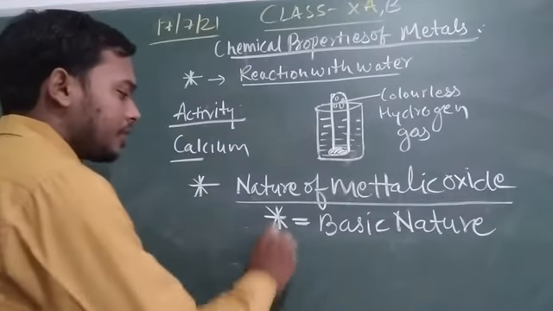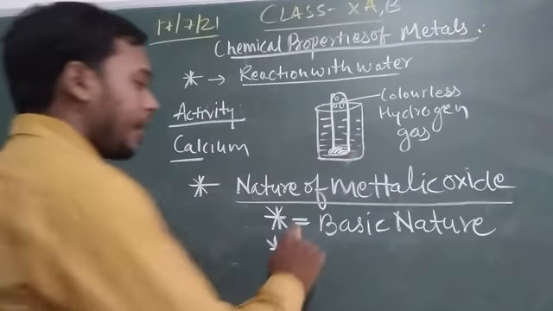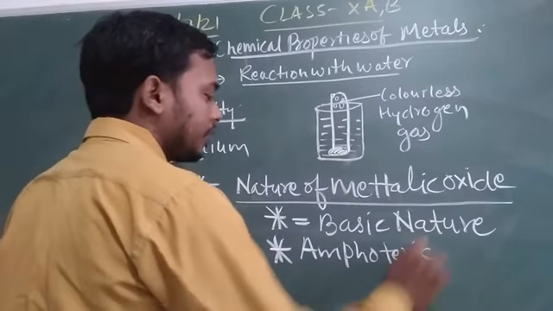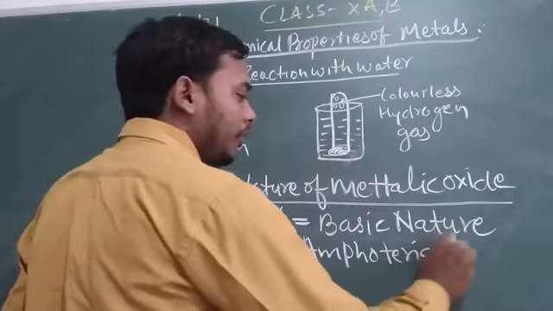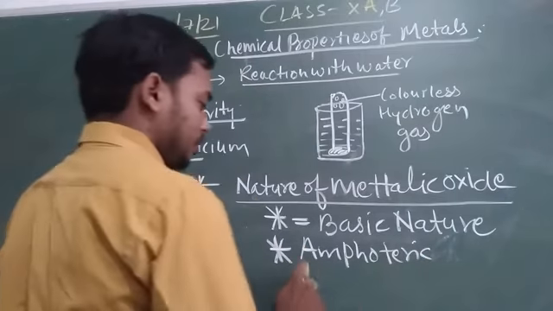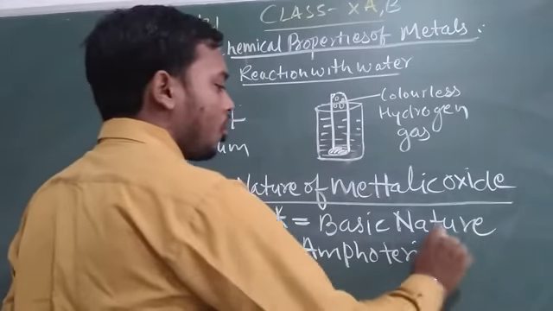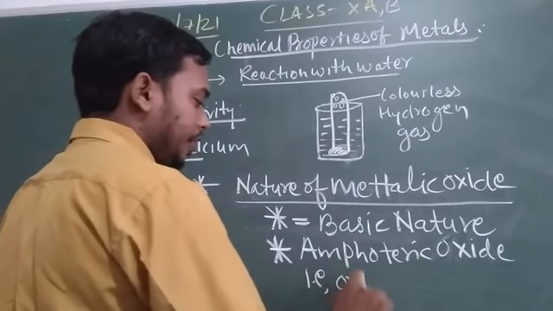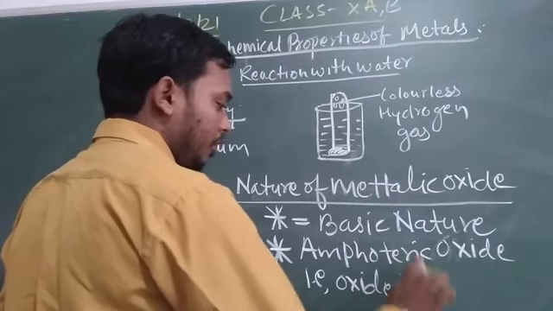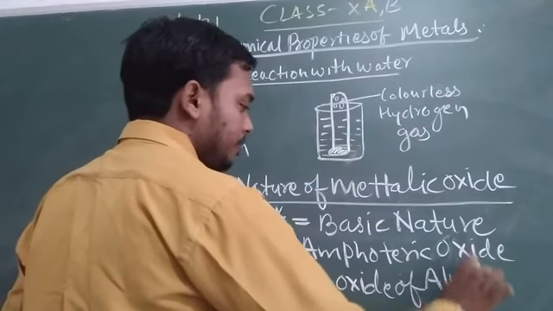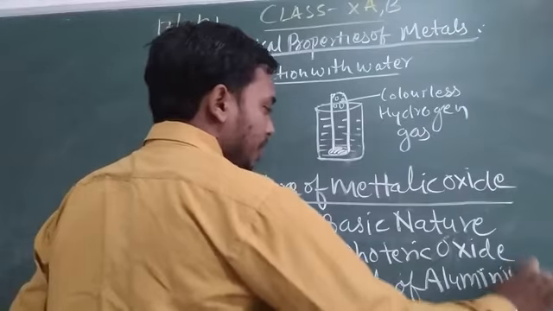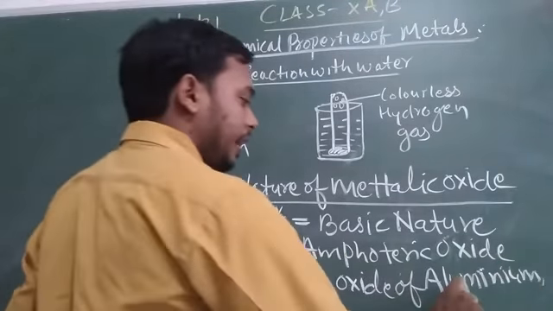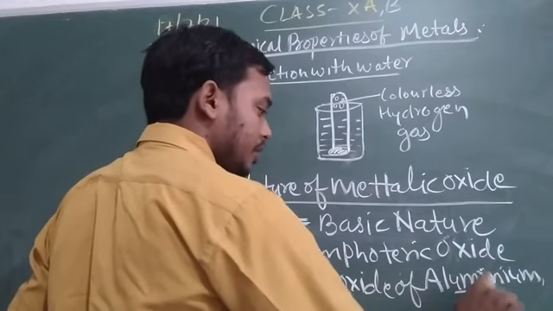But some metallic oxides are amphoteric, that is, the oxides of aluminium and zinc.